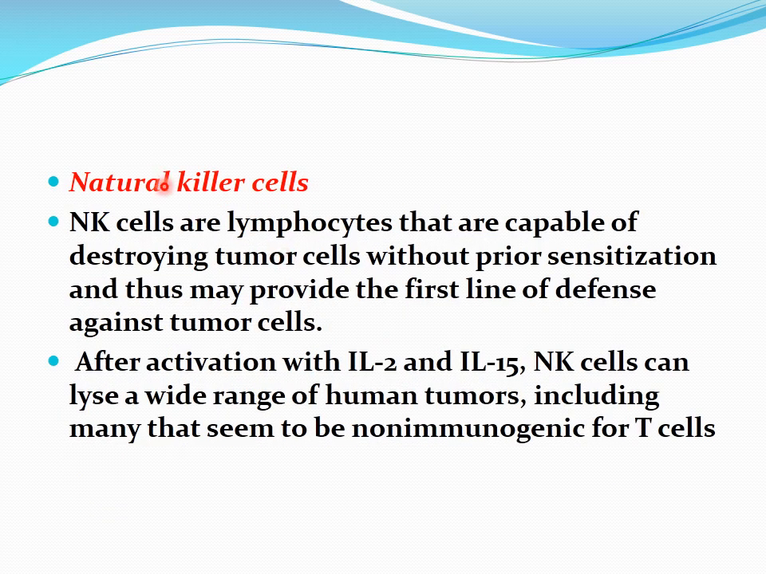Then are the natural killer cells. The natural killer cells are lymphocytes that are capable of destroying tumor cells without prior sensitization, and thus they may provide the first line of defense against tumor cells. After activation with interleukin 2 and interleukin 15, the natural killer cells can lyse a wide range of human tumors, including many that seem to be non-immunogenic for T cells. So these are also very helpful, my dear students, natural killer cells.